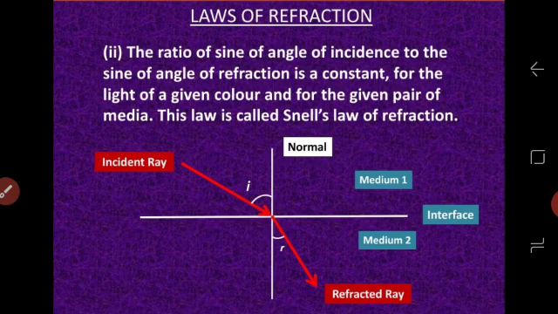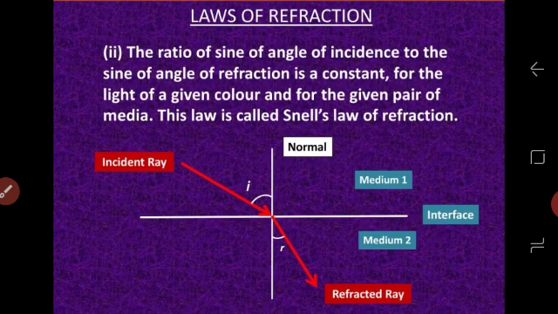The second statement says that the ratio of sine i and sine r is constant. So, the two important points to be noted here: the ratio is constant under the condition that we are talking about light of a given color. It means this ratio has to do with the wavelength of the light. When we talk about one color of light, it has a specified wavelength. For example, there is a specific value of wavelength for red color. For green color, the value of wavelength is different. For yellow, it is different and so on.